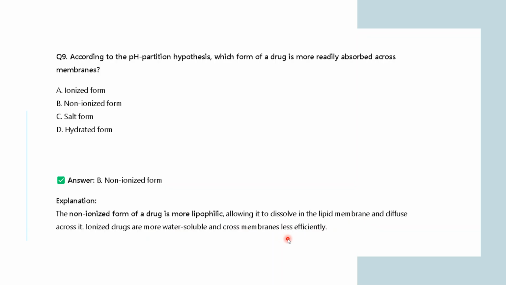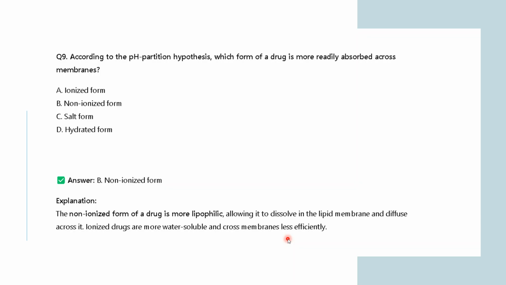Based on the structure of the lipid bilayer cell membrane, the polar groups are pointing out and the fatty acid chains are pointing inside of the cell membrane, so lipophilic molecules are very rapid in passing the cell membrane because of the lipophilicity of the fatty acid chain and the lipophilic nature of the non-ionized drug.